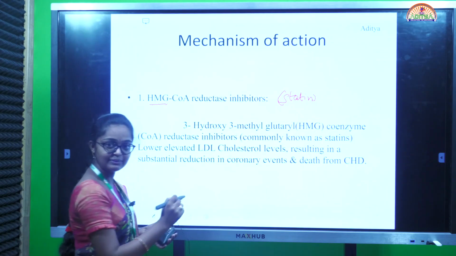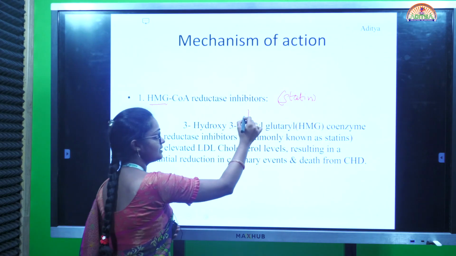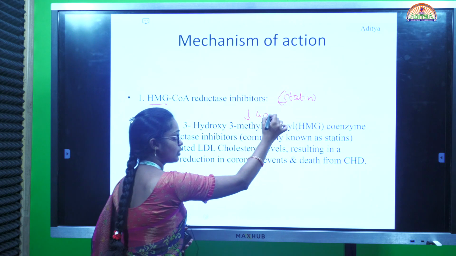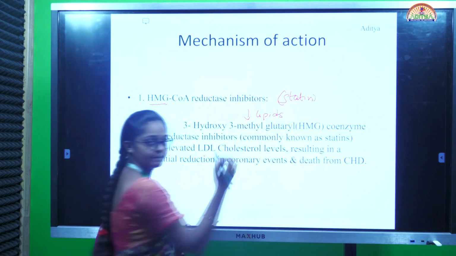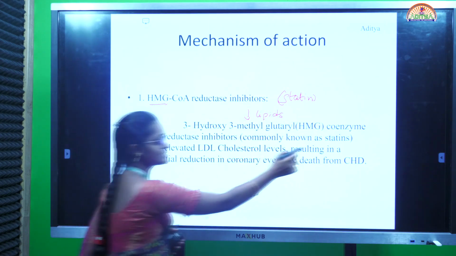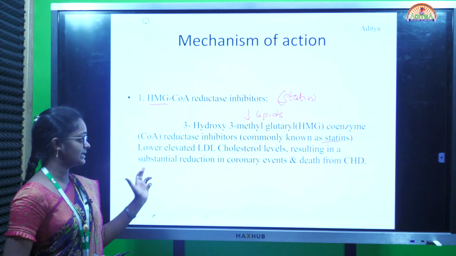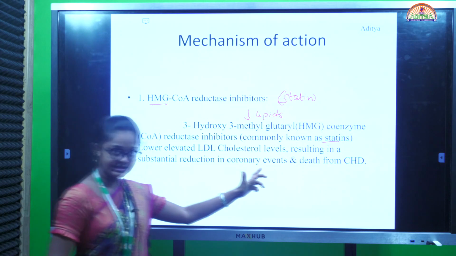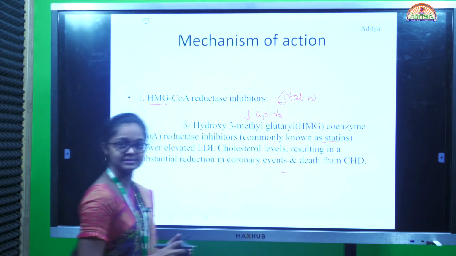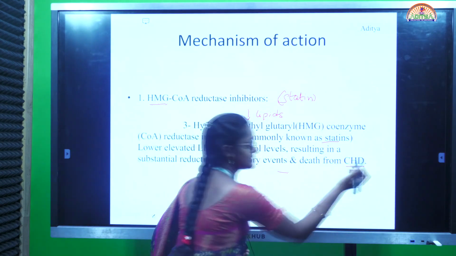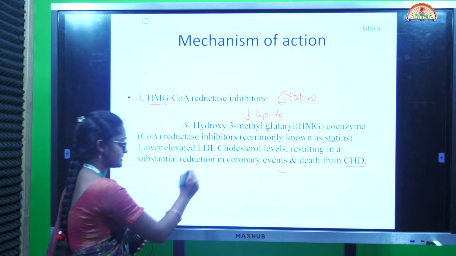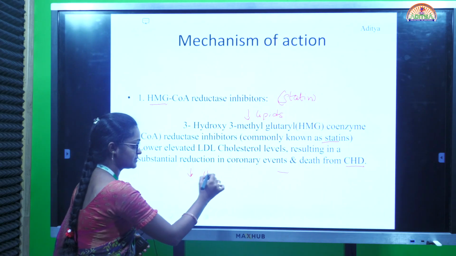It decreases the lipid levels, that means cholesterol levels. Commonly known as statins, they lower the LDL cholesterol level, resulting in a substantial reduction in coronary artery disease, coronary heart disease. It decreases the heart problems.